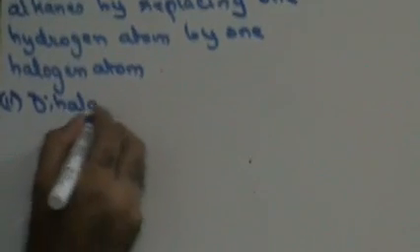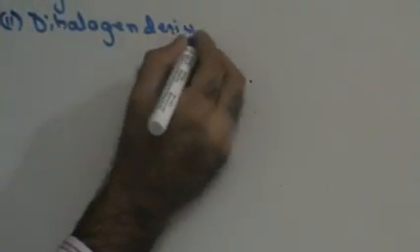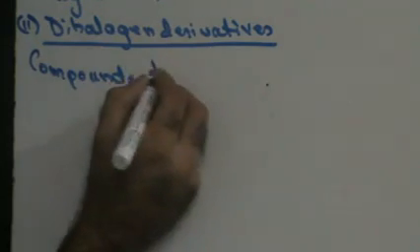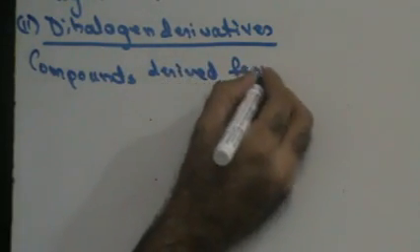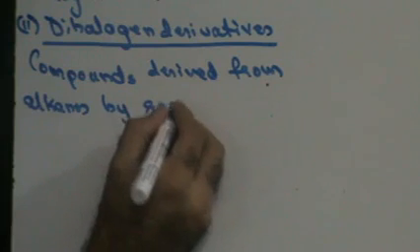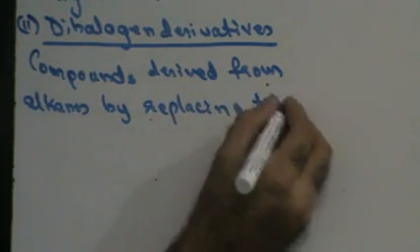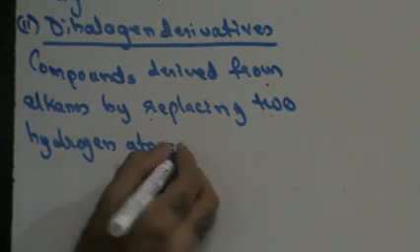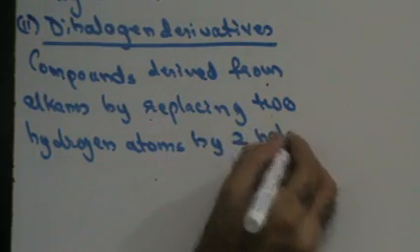dihalogen derivatives of alkane. What are dihalogen derivatives? These are those compounds which have been derived by replacing two hydrogen atoms by two halogen atoms, right? Compounds derived from alkanes by replacing two hydrogen atoms by two halogen atoms.